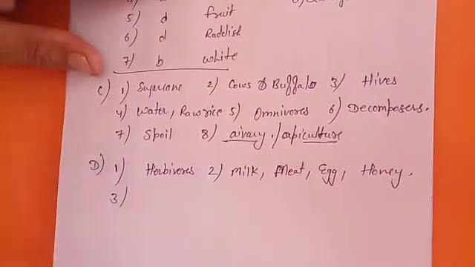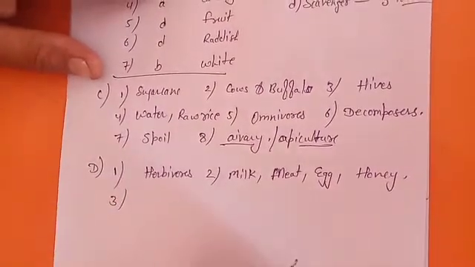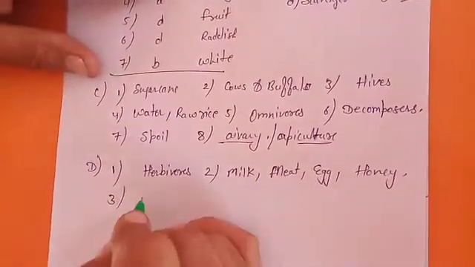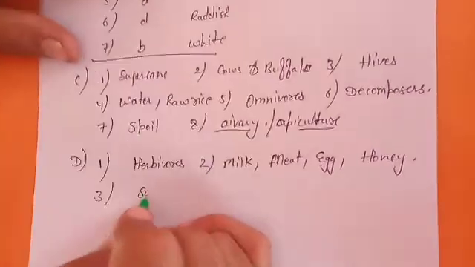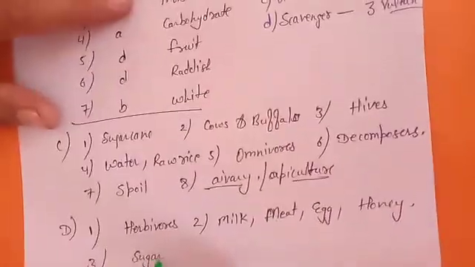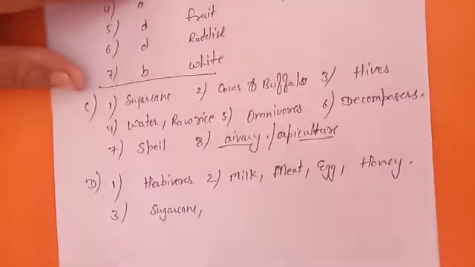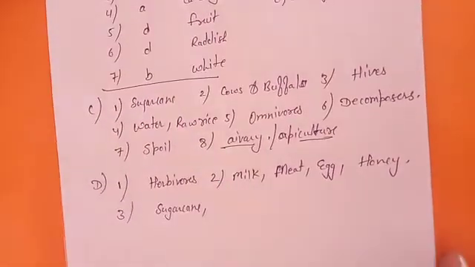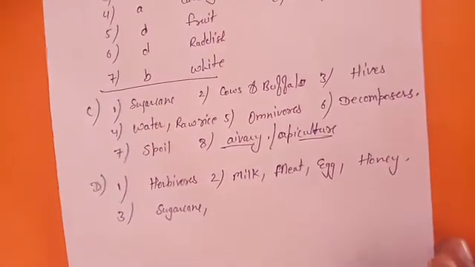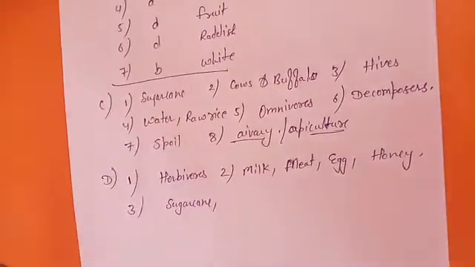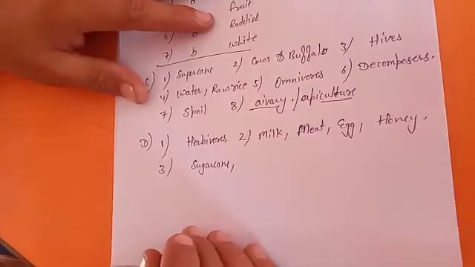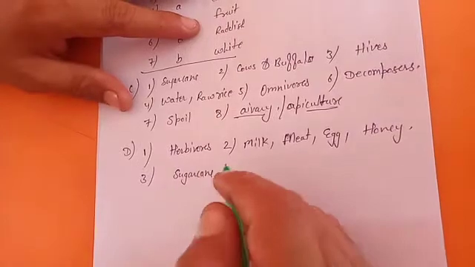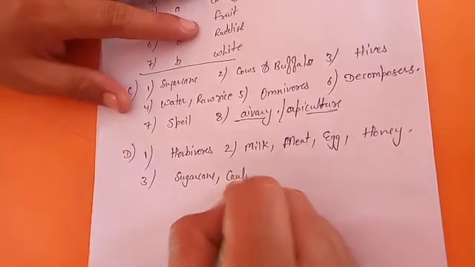Third, name 2 edible stems. First one you can write sugarcane, and second is cauliflower.